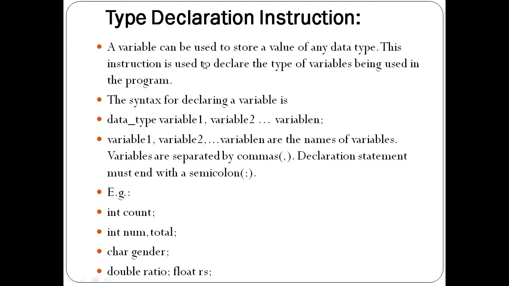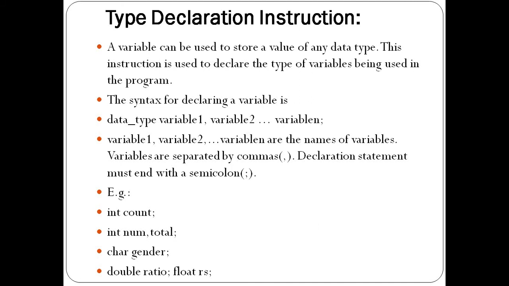So variable can be used to store a value of any data type. This instruction is used to declare the type of variables being used in the program, because a variable can hold a value. Which type of value we need to store in the variable will be indicated by using what? Data type.